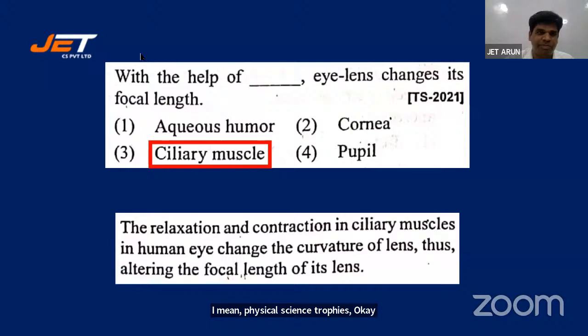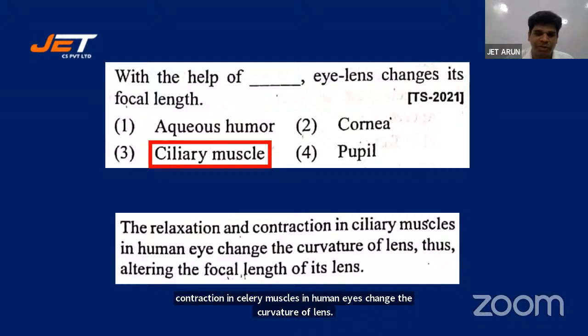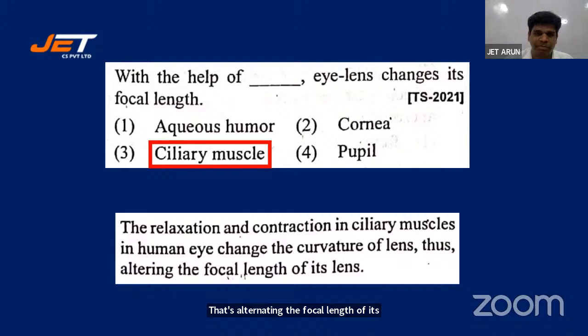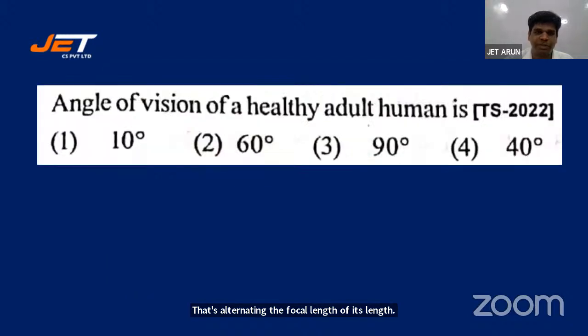Let's look at the statement. The relaxation and contraction in ciliary muscles in human eye change the curvature of lens, thus altering the focal length of its lens. Let's look at the next question, students. Angle of vision of a healthy adult human is 10 degrees, 60 degrees, 90 degrees, or 40 degrees. I want everyone to attend, students.